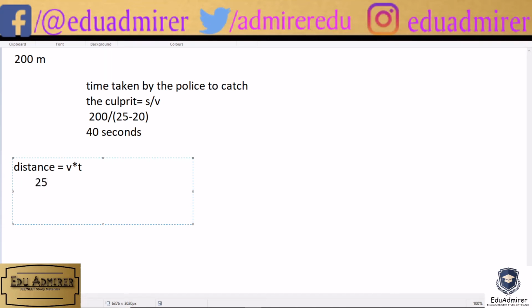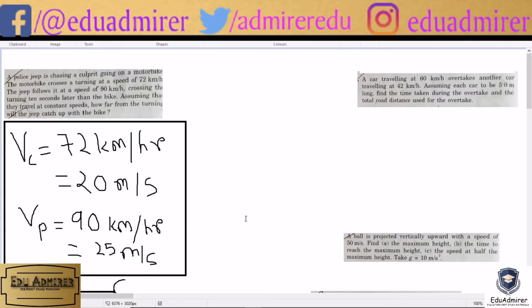What's v in here? It's 25, because the speed of the police is 25 meter per second, and we have to multiply it into 40, right? 40. So that comes to be 1000 meters, i.e. it's 1 kilometer. So 1 kilometer from the turning, the police will catch the culprit. This is the answer of this question.